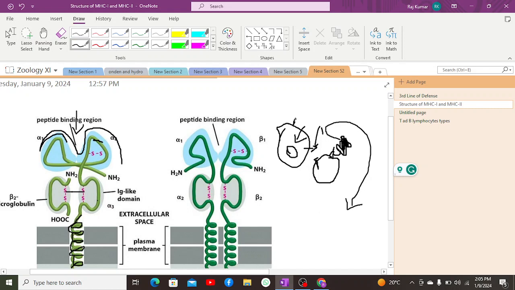When natural killer cells are also having MHC class 1, and they have the antigen of that particular pathogen attack over them, they will represent that antigen over their cell surface on MHC class 1.